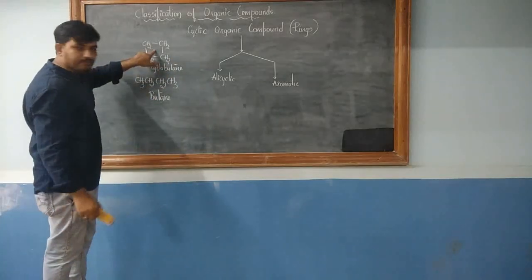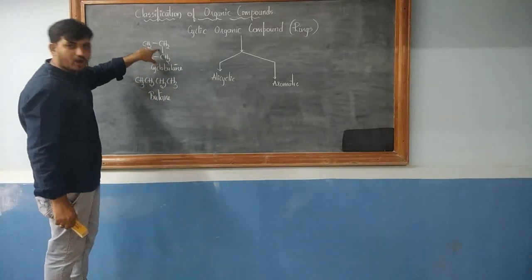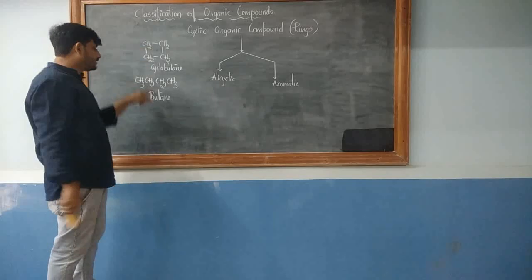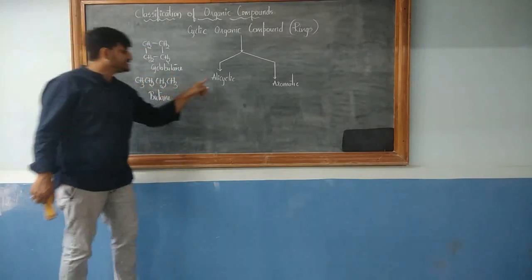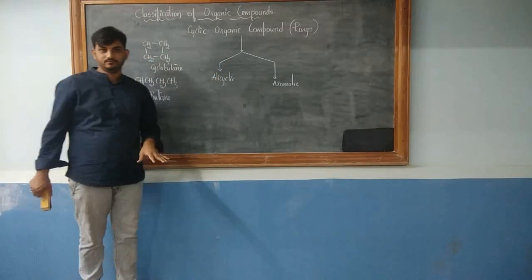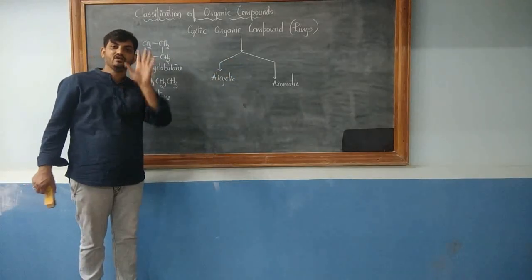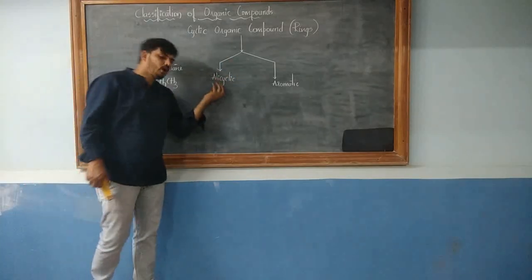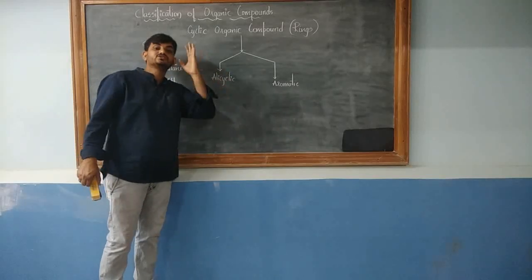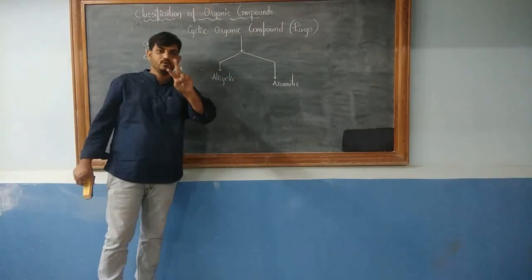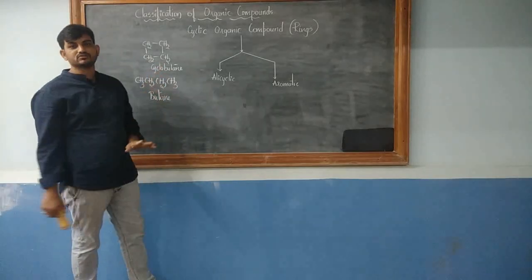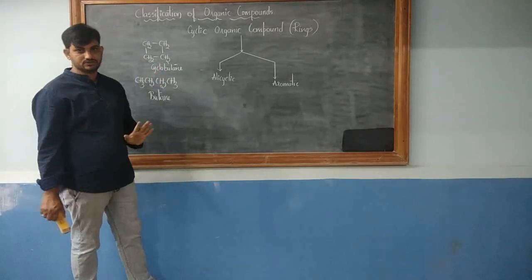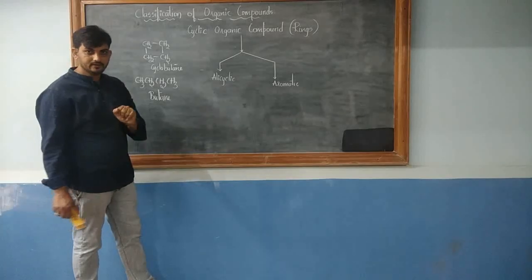This cyclic compound, cyclobutane, has properties similar to that of its aliphatic friend butane. That is why cyclobutane is called an alicyclic compound, having characters similar to that of an aliphatic compound. The only difference is they are ring structures and the aliphatic compounds are acyclic structures. I hope I am clear.